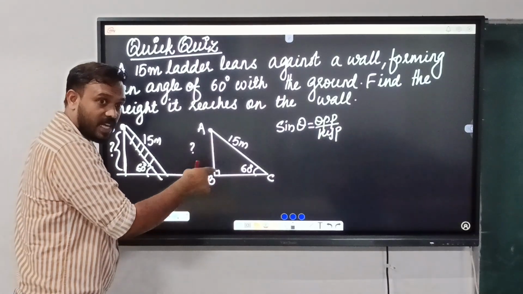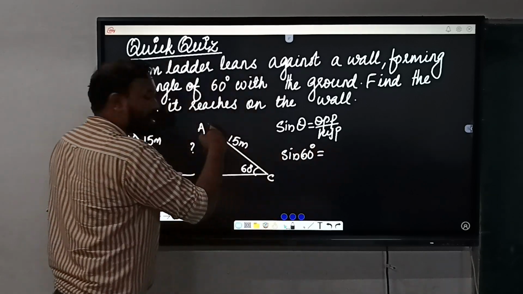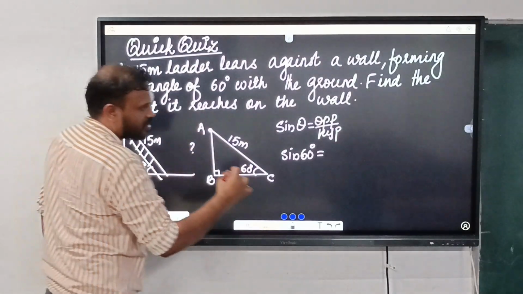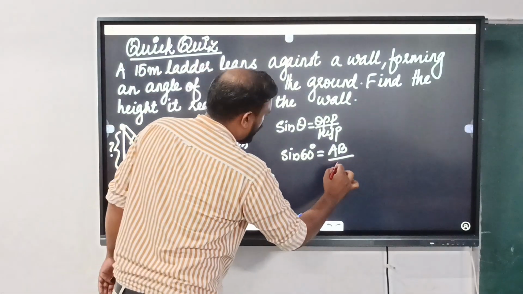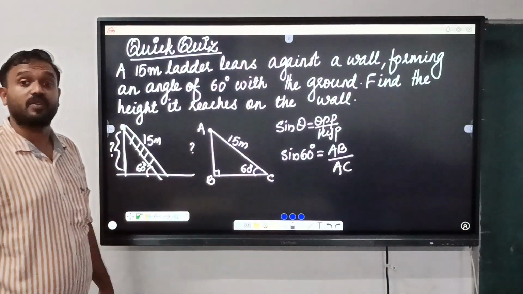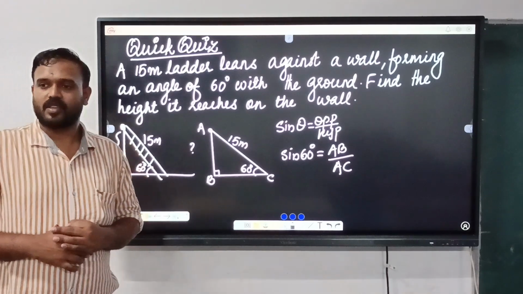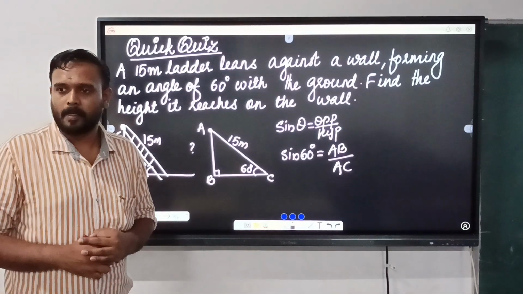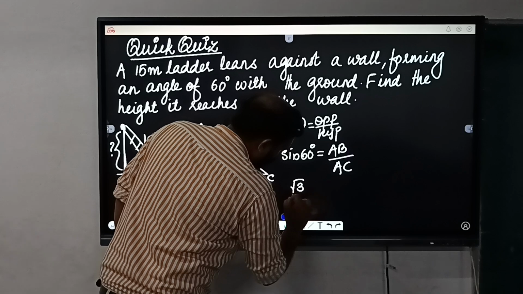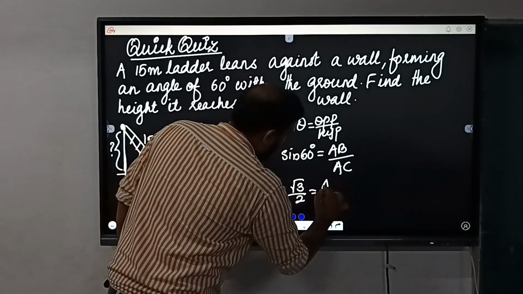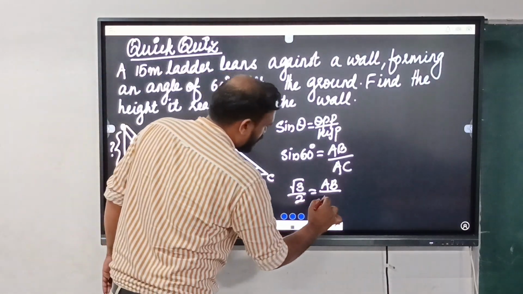And what is the value of theta? What's the angle here? The angle is 60 degrees. Then sine 60 equals the opposite, that is the one we have to find, AB, by the hypotenuse. What is the hypotenuse? AC. Then what is the value of sine 60? Yes, good. Root 3 by 2. So root 3 by 2 equals AB by, then opposite by hypotenuse.